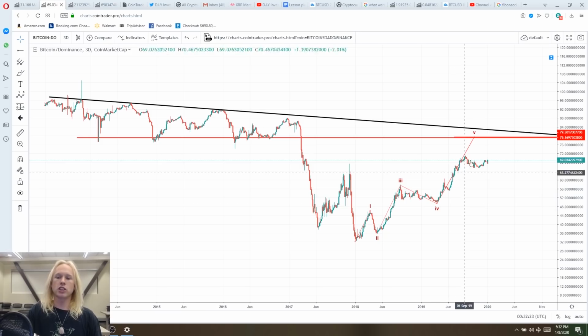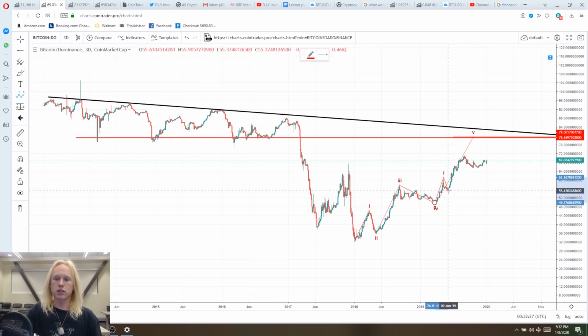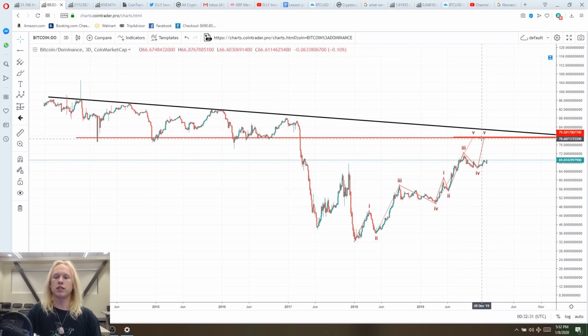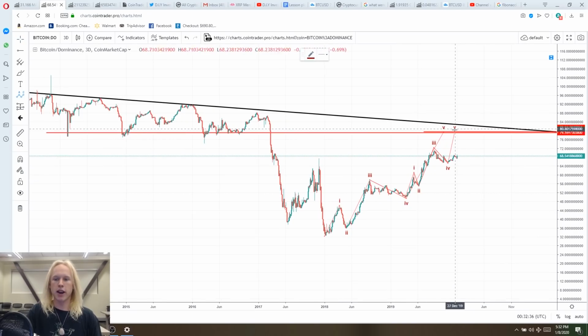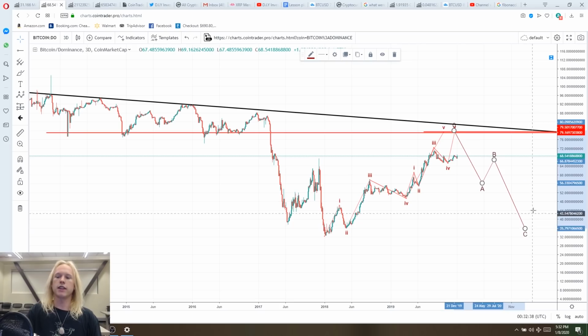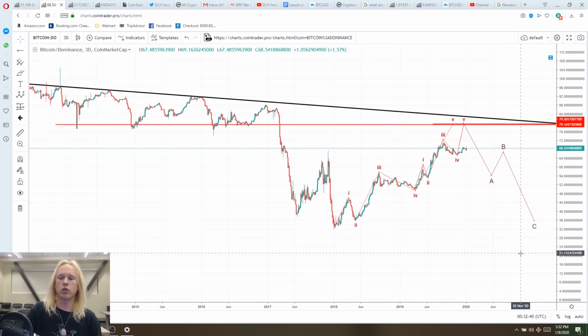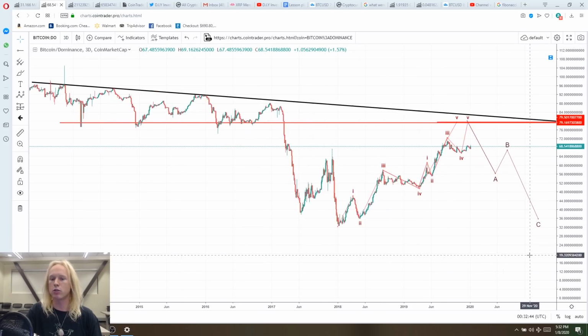And so I would actually expect this dominance to continue up. I think that we'll get one more impulse. This was our 1, this was our 3, and then we'll have one more final 5-wave impulse up to 79% before we actually start a much bigger correction back down. Something like that. Now, you guys know my target is actually going to be about 10% dominance, and I do believe that we should see numbers similar to that.